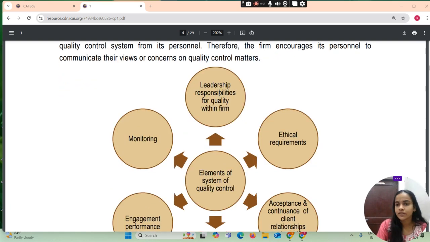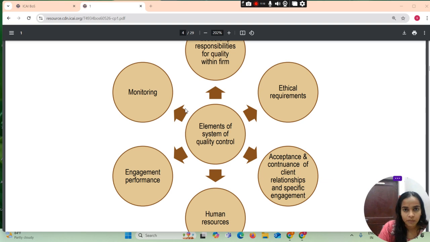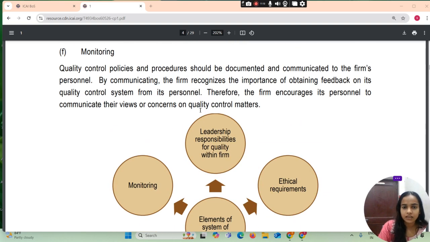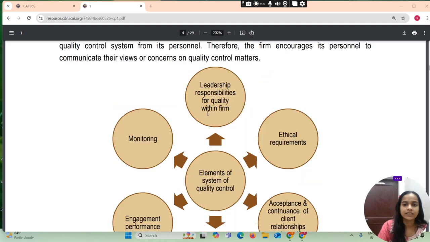What are the elements of system of quality control? Leadership responsibility for quality within firm, ethical requirements, acceptance and continuance of client relationship and specific engagement, human resources, engagement, performance, monitoring. तो these are the elements of system of quality control. ये सारे जो है वो elements हैं of system of quality control के.